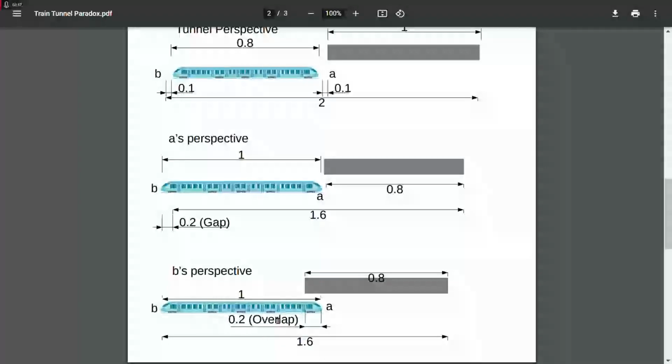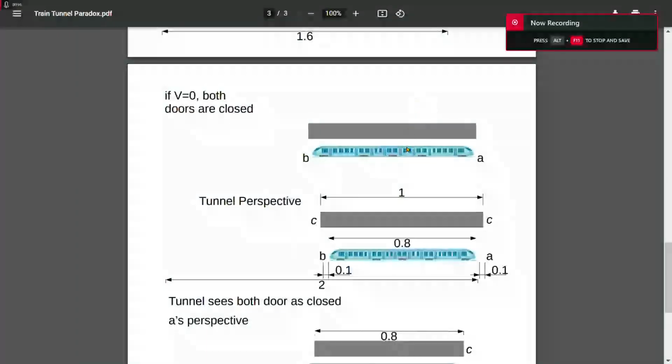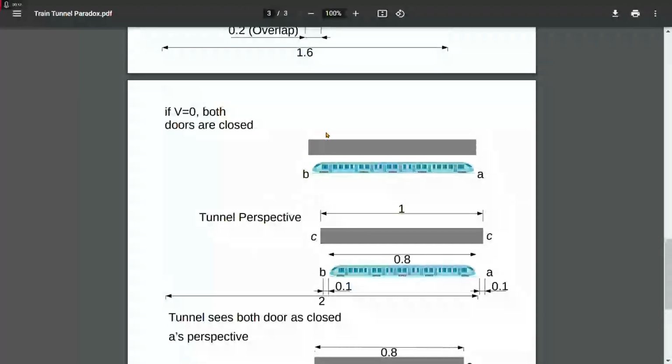All right, next we're going to see what happens just as A hits this mark here, just before it's going to cross to the other side. So this snapshot is sort of the omnipotent snapshot of what we see if nobody's moving. Again, see A and B fit in, the train fits inside the tunnel perfectly, and now both doors are closed. So let's look at the tunnel's perspective. Now, the tunnel is going to see slightly different from the omnipotent perspective because there's length contraction. So that train, which has a length of 1, is contracted to 0.8.